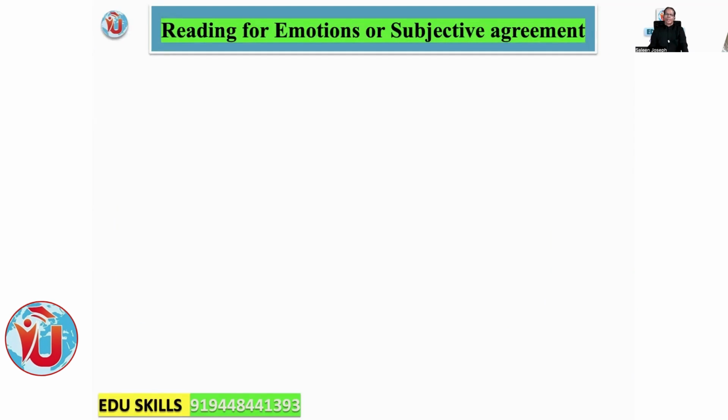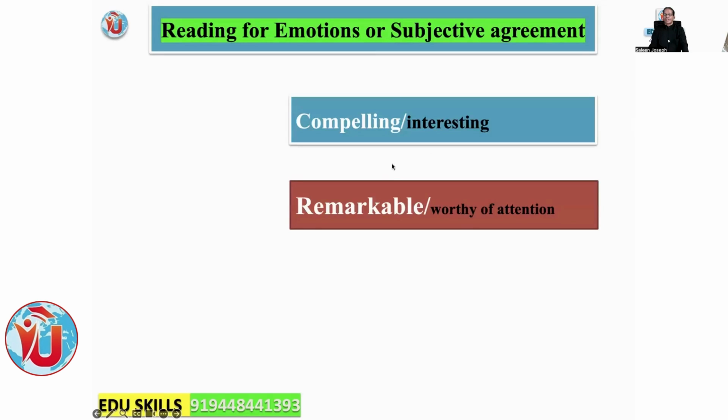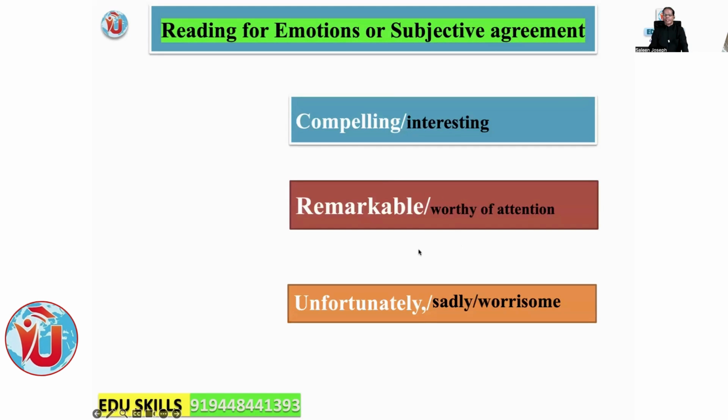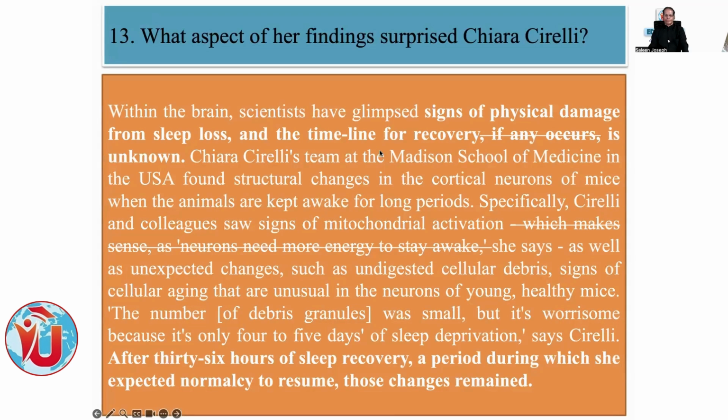Okay. So we will go for another one, reading for emotions or subjective agreement, generally known as reading or listening for emotions, both of the same strategy. For example, words like compelling, interesting, remarkable, worthy of attention, unfortunately, sadly, worrisome, all these are emotion-expressing words. Okay. Now, what aspects of our findings surprised us clearly? So here, just listen for.